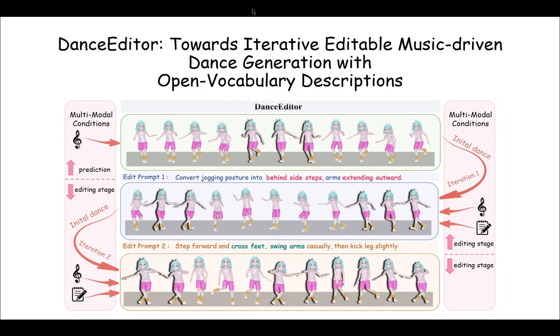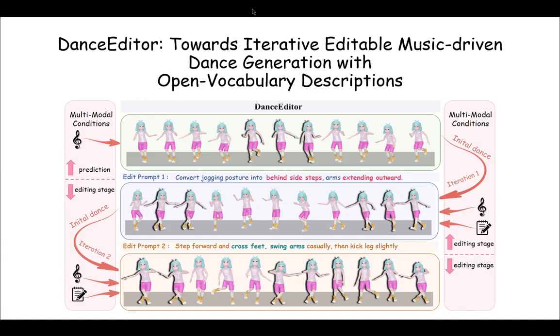Hello everyone. Generating realistic human dance from music has seen incredible progress. But what if we want to tweak a specific move? For instance, telling the AI, instead of jogging, can you make the character do side steps, or now, can you make them kick their legs slightly? This is the challenge we address.